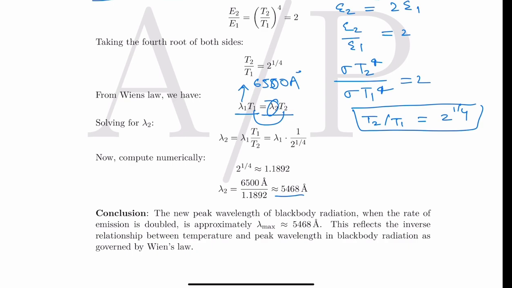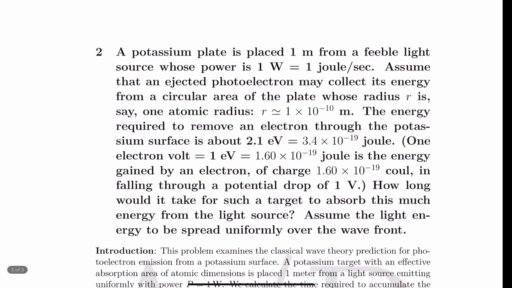Now let us move to the second question. The question says that a potassium plate is placed 1 meter from a feeble light source whose power is 1 watt, and it is obviously 1 joule per second. Assume that an ejected photoelectron may collect its energy from a circular area of the plate whose radius r is say 1 atomic radius. So this case is very simple.